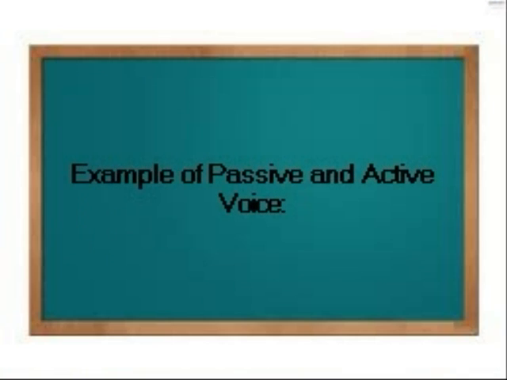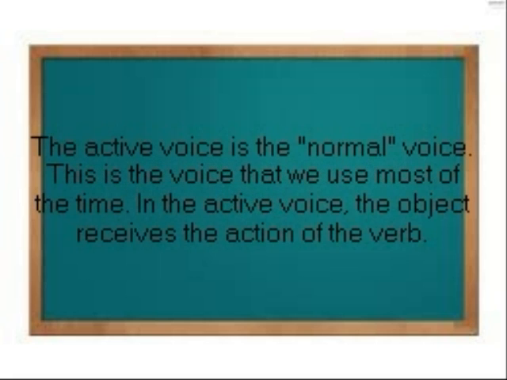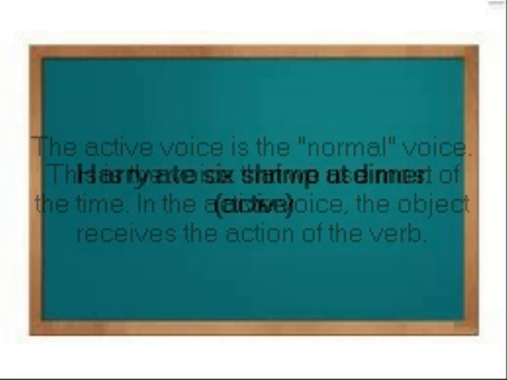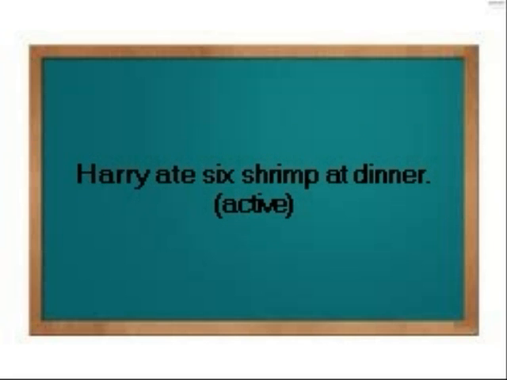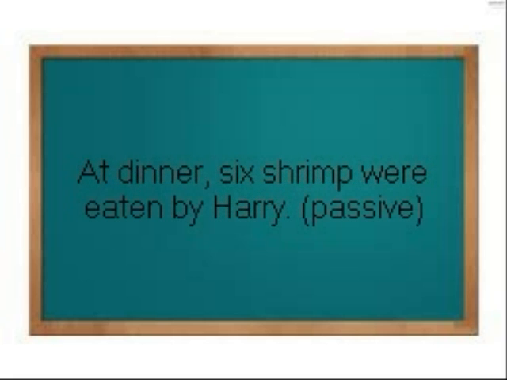Example of passive and active voice. The active voice is the normal voice. This is the voice that we use most of the time. In the active voice, the object receives the action of the verb. In active voice, the sentence will be, Harry ate 6 shrimp at dinner. Transforming the said sentence into a passive voice, the sentence will be, at dinner, 6 shrimp were eaten by Harry.